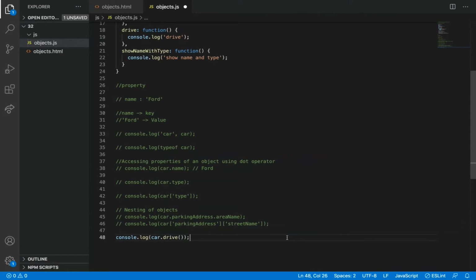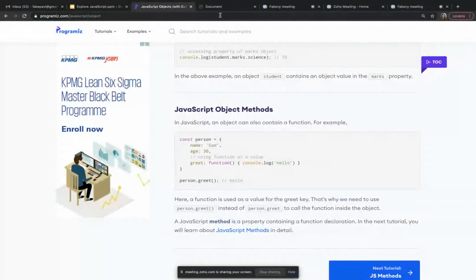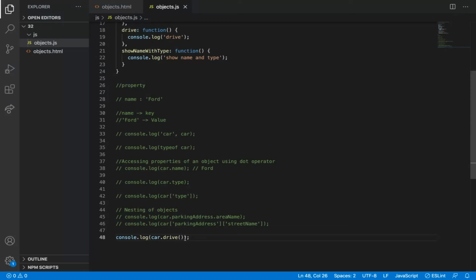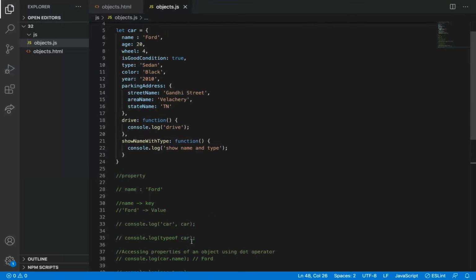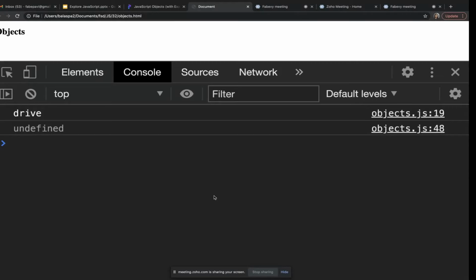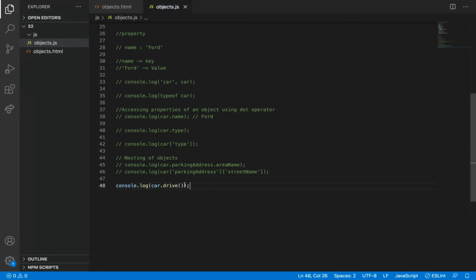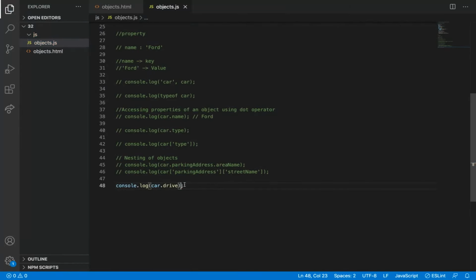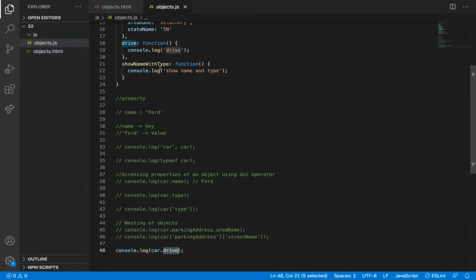So this is the function. So you need to use parenthesis to call it. If I access this drive, it just returns me the function.